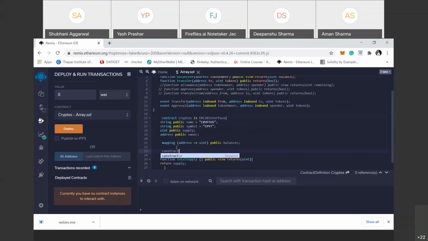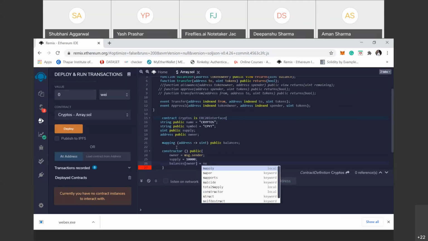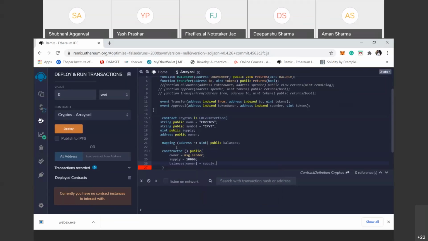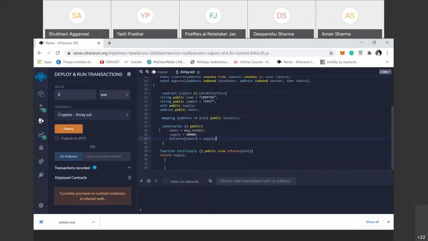Here we do not define a constructor. We define a constructor. So owner is equal to message dot sender. Okay, the total supply given to the owner, we can say that 10,000. Balances of owner is equal to supply. Now we are able to run this contract.